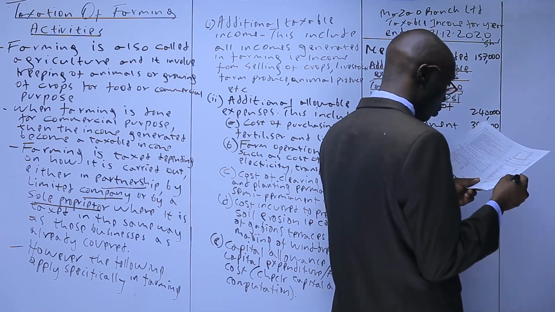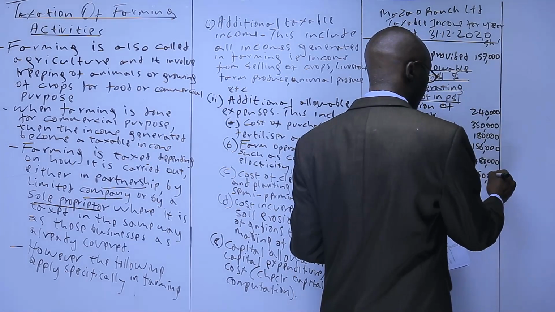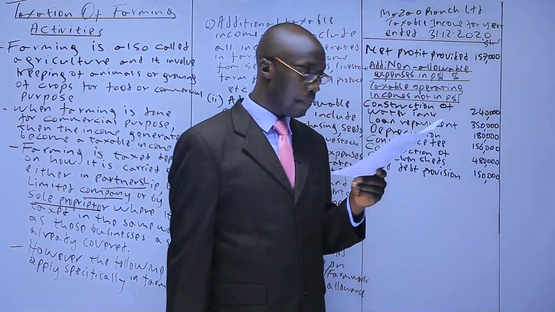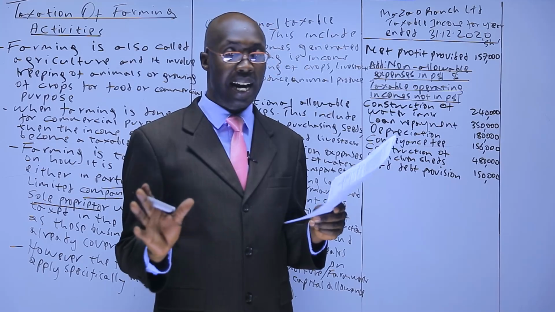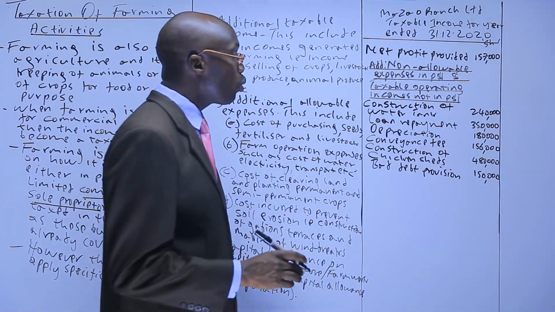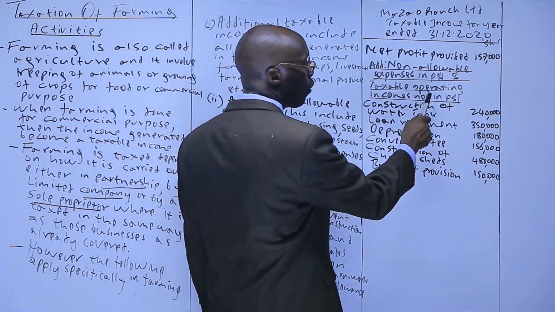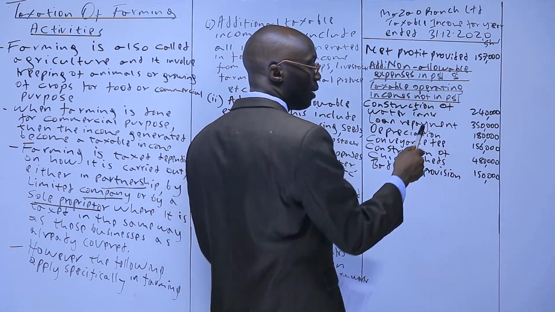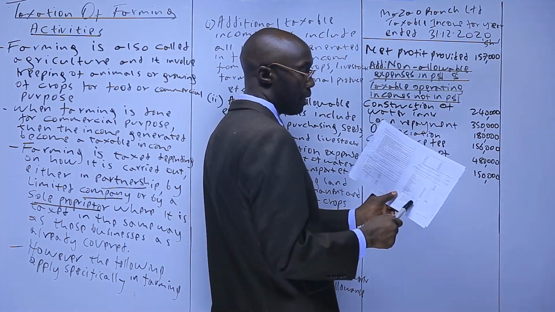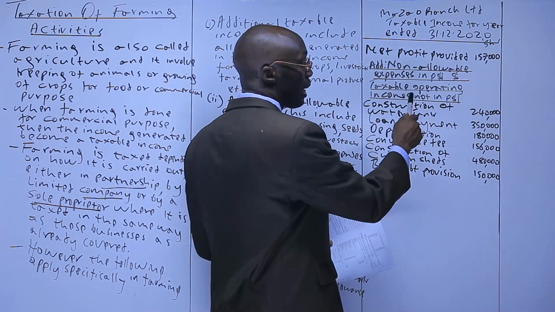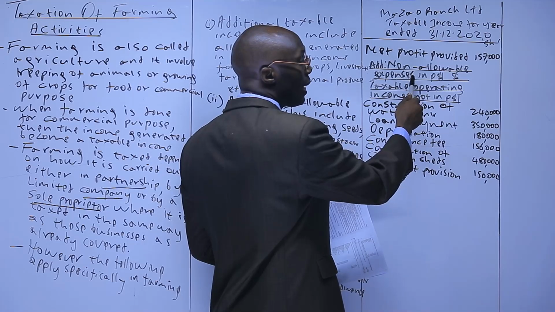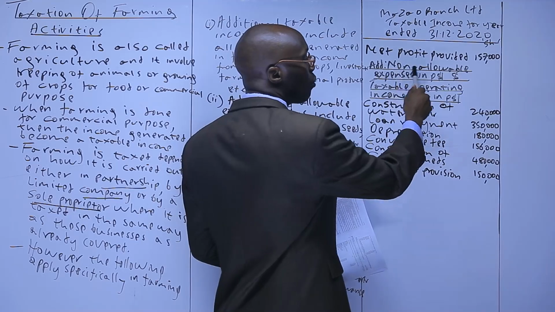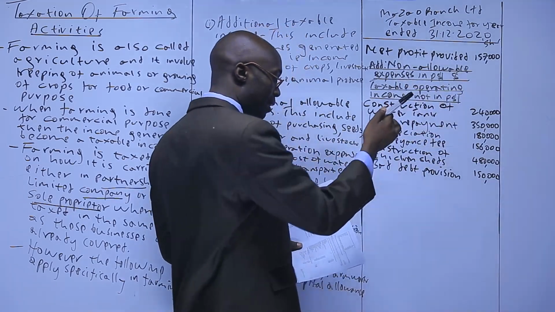Bad debt provision, which we have 150,000. Repair and maintenance, that is allowable, and also professional fee are allowed. From there, we go to the additional information we look for an income not in P&L. If an income is not in the P&L, it can only be in the additional information. And if it happens to be taxable operating, we add. And at the same time we go there, we look if there is an analysis of the expense in P&L. In the analysis, if they do happen to be non-allowable, we add still.